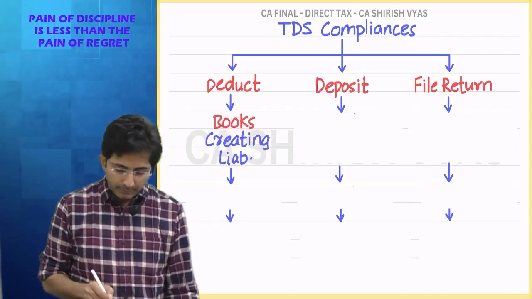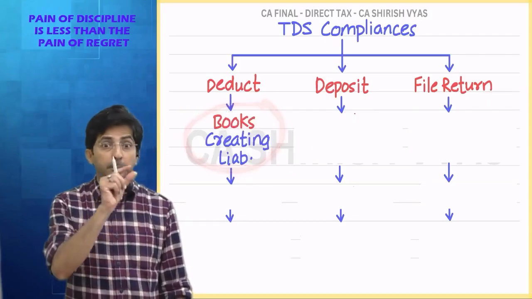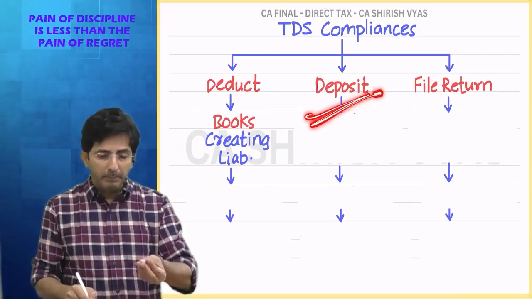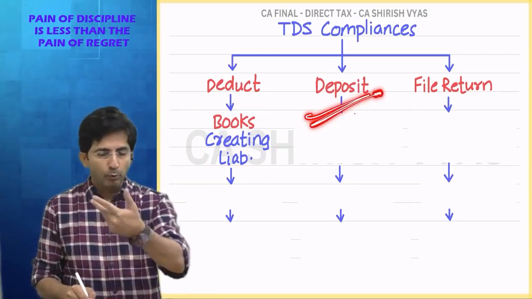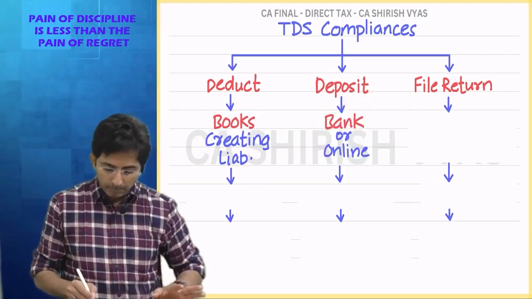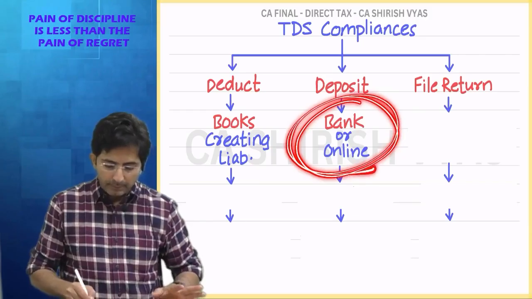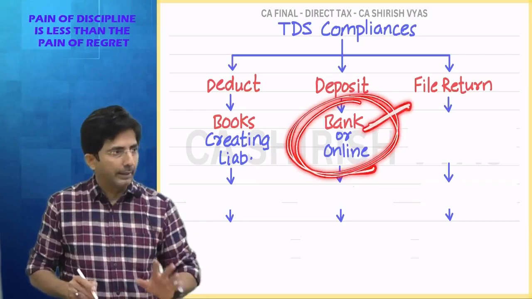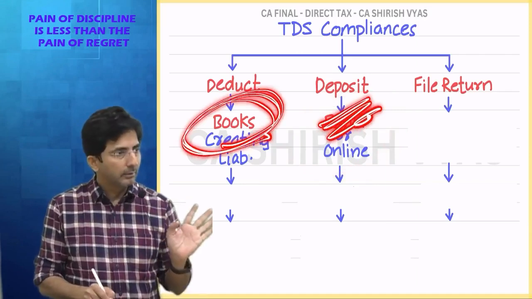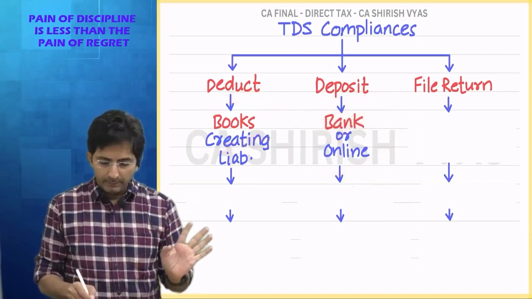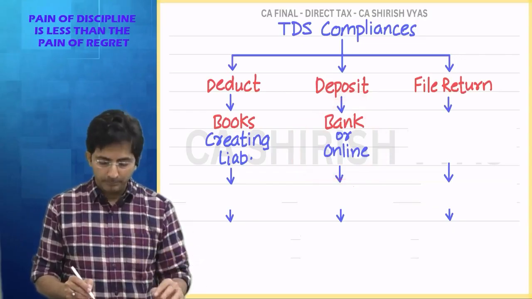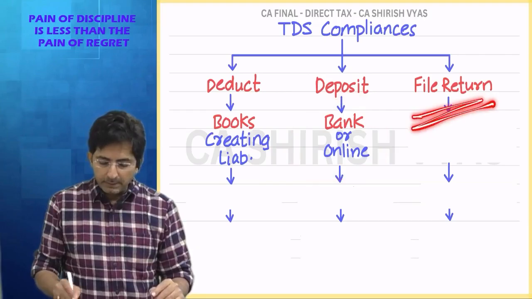Deducting means creating liability in the books, TDS payable. Depositing means visiting a bank and making the payment. And if you don't want to go to the bank, you can make the payment online. So this is done either through the bank or online. But here it is a payment transaction. This is a books transaction. In the books you have to create the entry. This is the actual payment, either in the bank or online. Filing the return is done online.